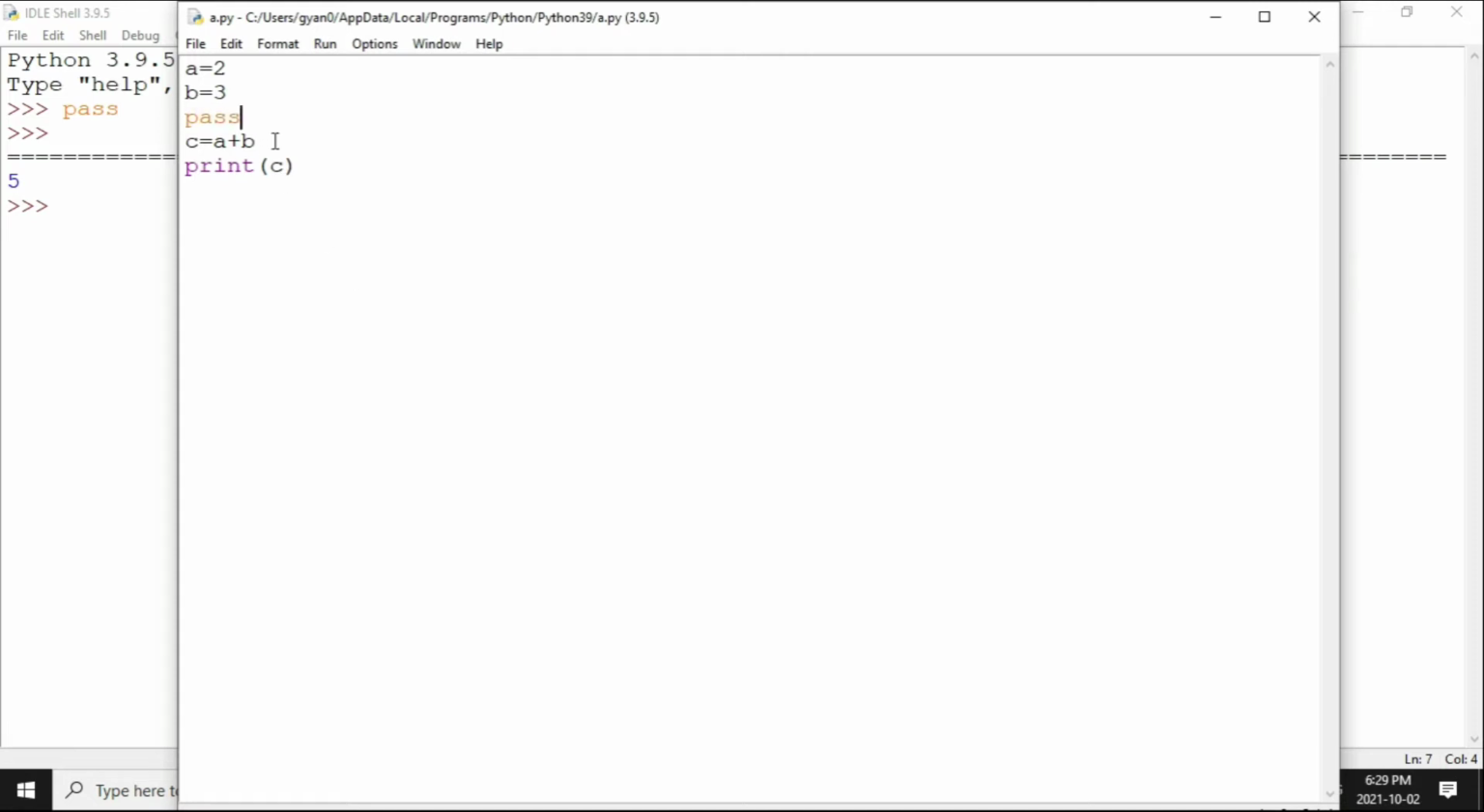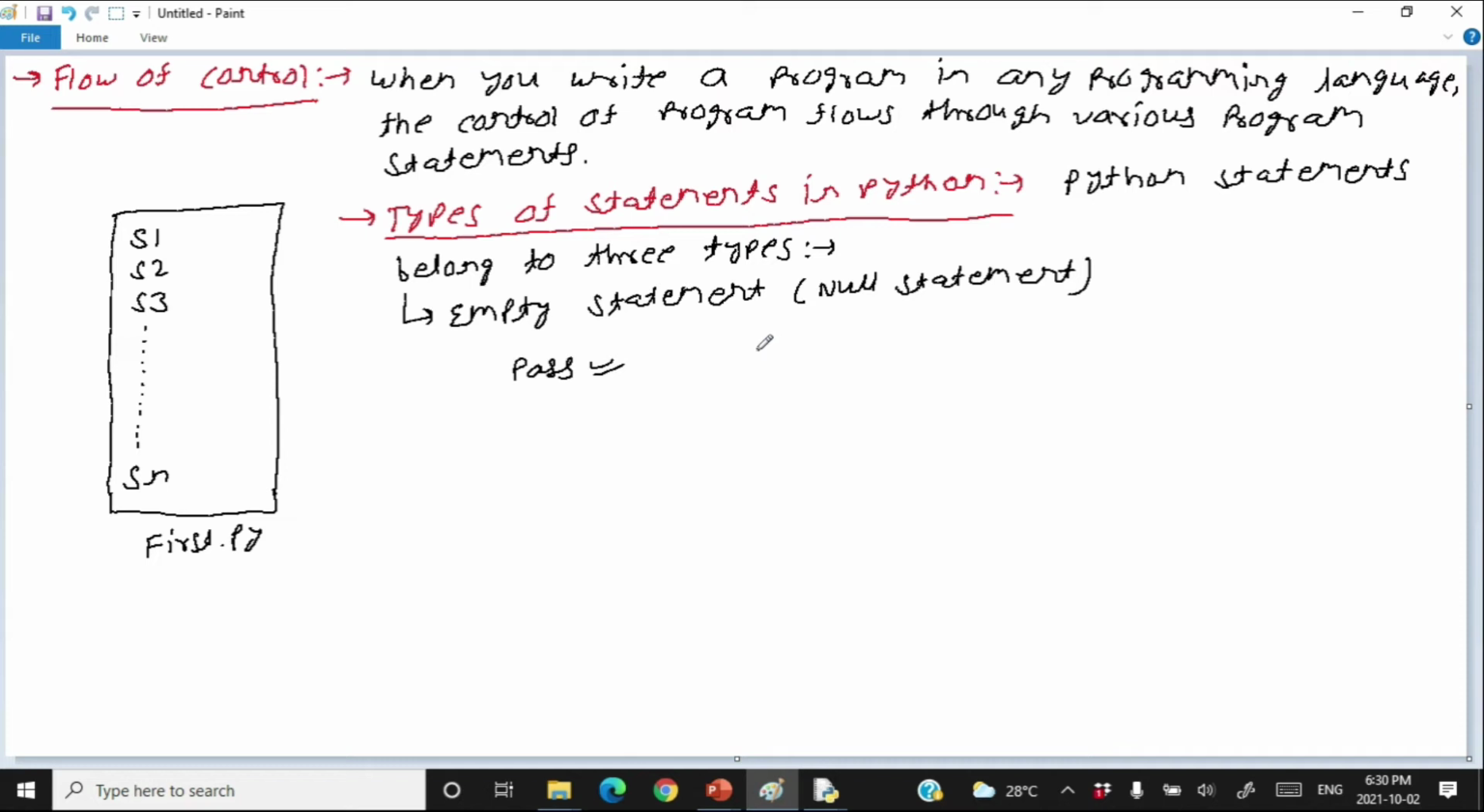Now you may ask, if pass means nothing, then why write pass? I can just leave a blank statement. Why write pass? See, there are a few occasions where you compulsorily have to use a statement.